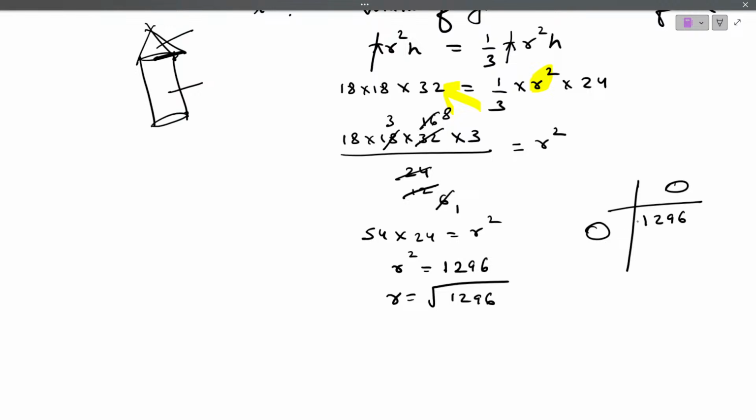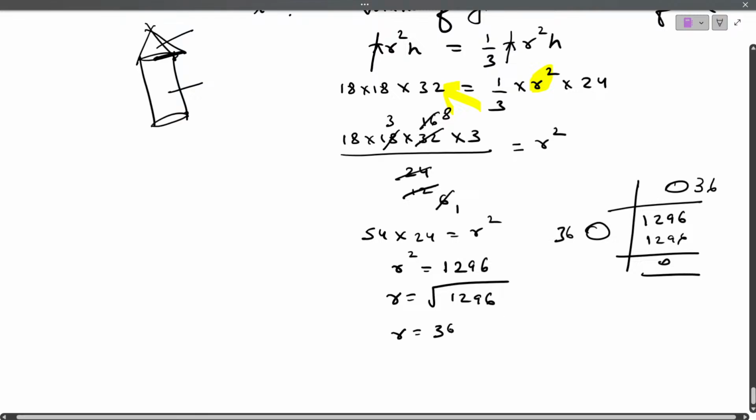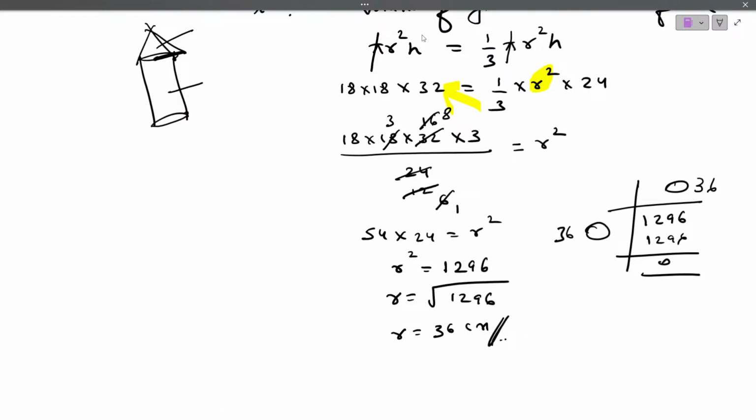Can you check which are the same numbers if you multiply both the sides we may get the answer. Yes, very good. 36. 36 into 36 is 1296. Correct? Then R is equals to 36 centimeters. So this is the radius of cone. Understood the problem? Good.